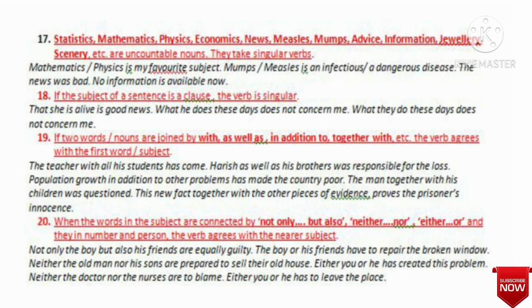Now, point number 18. Point number 18 tells us, if the subject of a sentence is a clause, the verb is singular. Mark this. If the subject of a sentence is a clause, then the verb is always singular. For example, that she is alive is good news. Here the clause is that she is alive, and this is also the subject of the sentence.